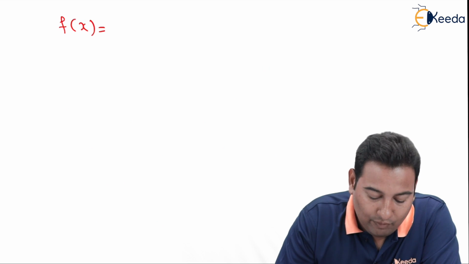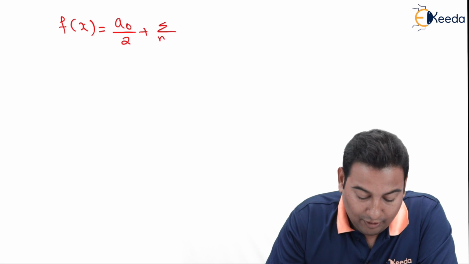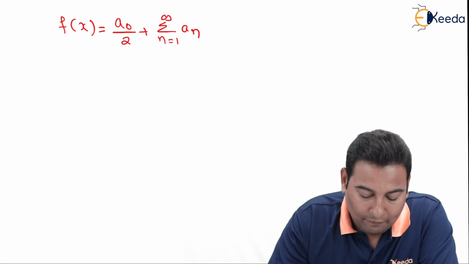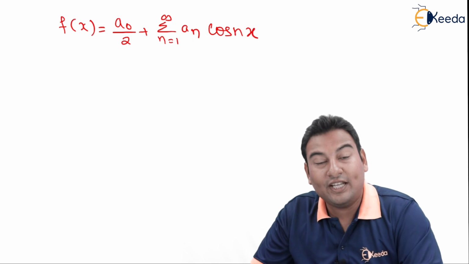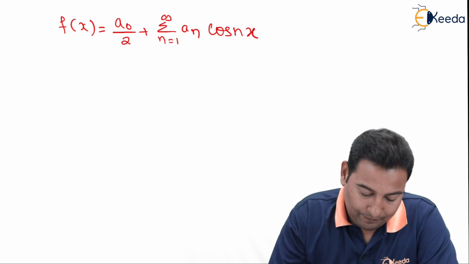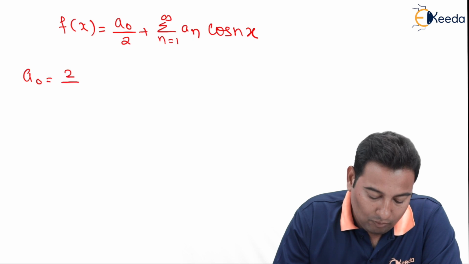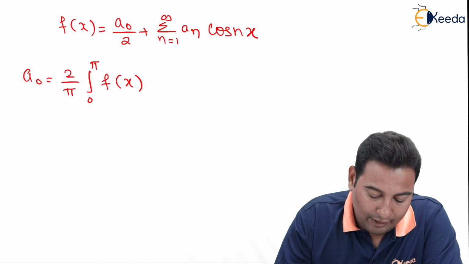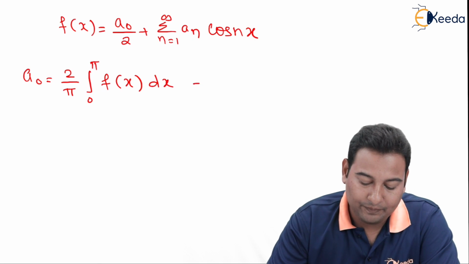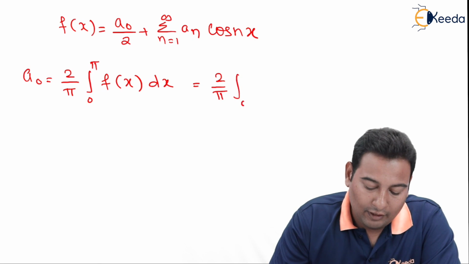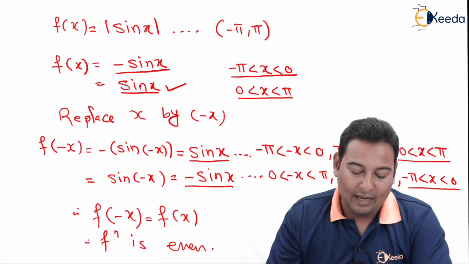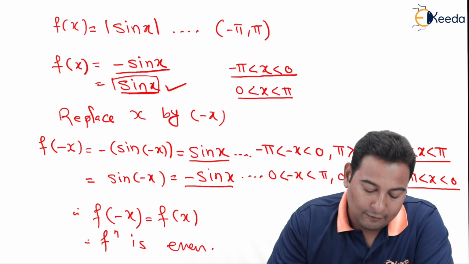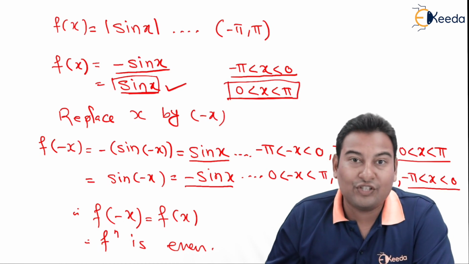The Fourier series is given by a0 by 2 plus summation of n equal to 1 to infinity an cos nx. Two things we need to find, a0 and an. The formula is 2 upon pi integral 0 to pi f of x dx. In the interval 0 to pi, f of x is sin x.